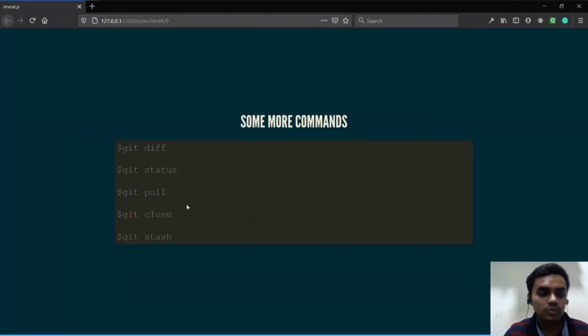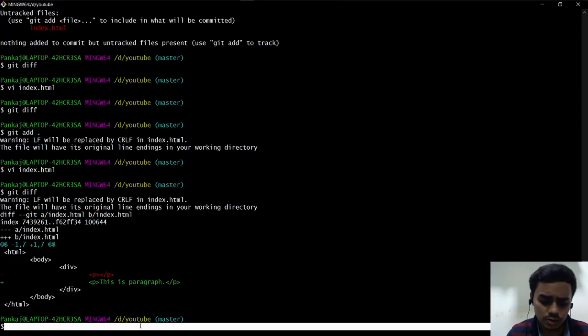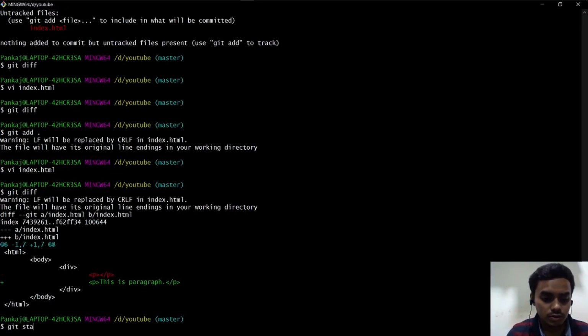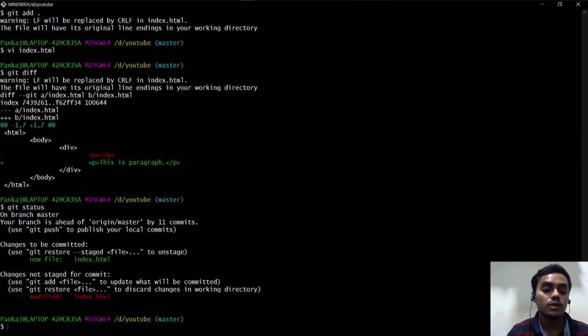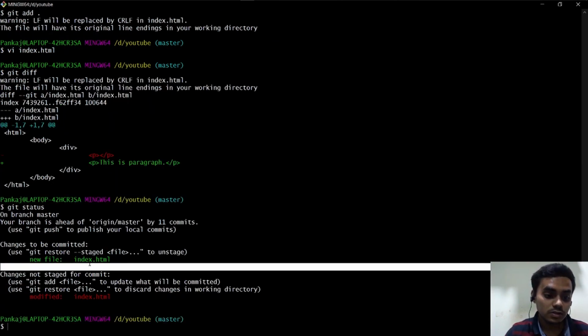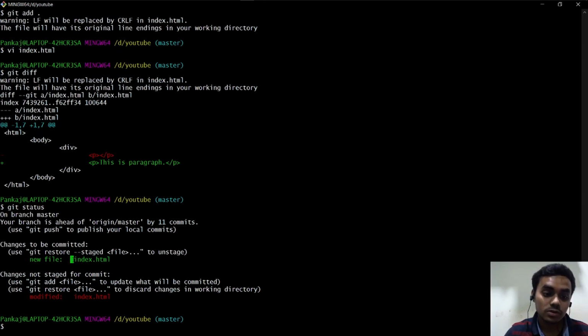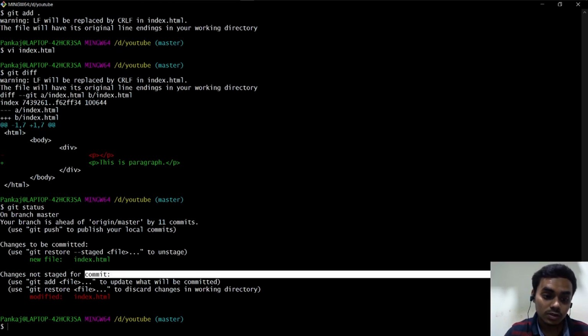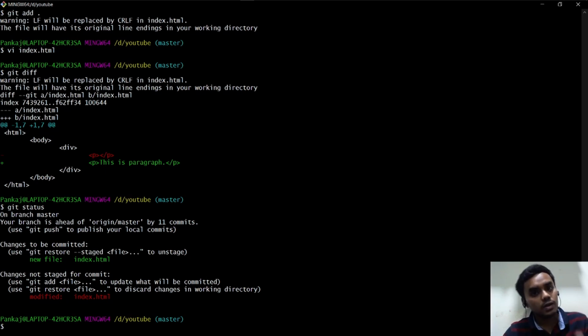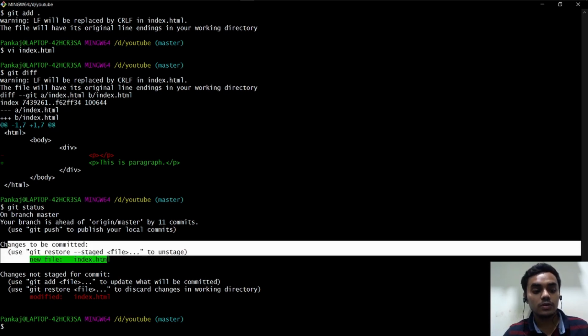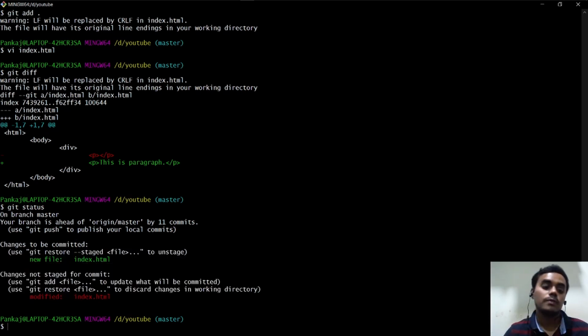Then git status, which we used so many times, usually gives the status of your git right now. So this is "changes to be committed", which is already added. Then "changes not staged": we added and committed this index.html, but we edited that index.html again and did not add or commit it. So these are the changes to be committed and changes not staged for commit.